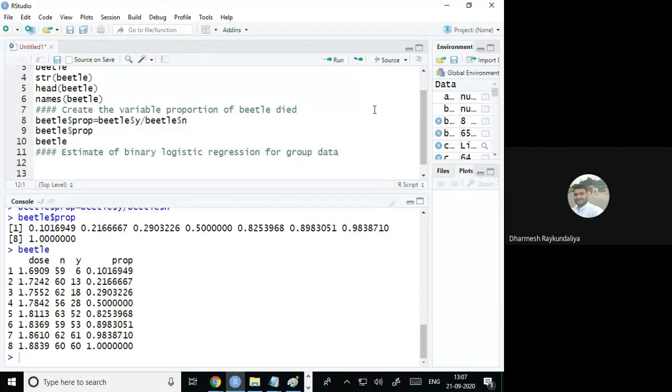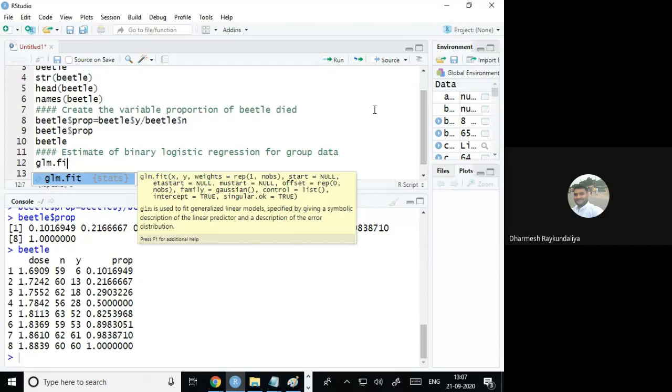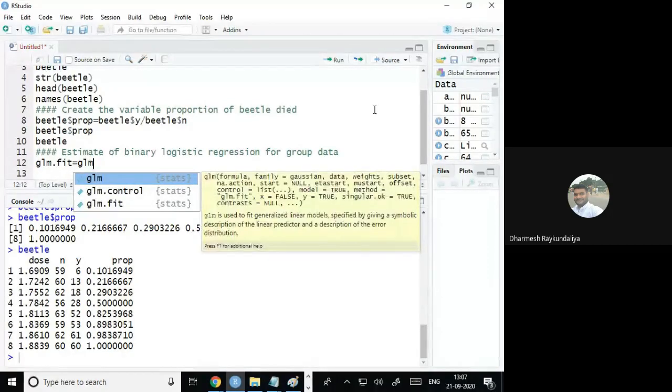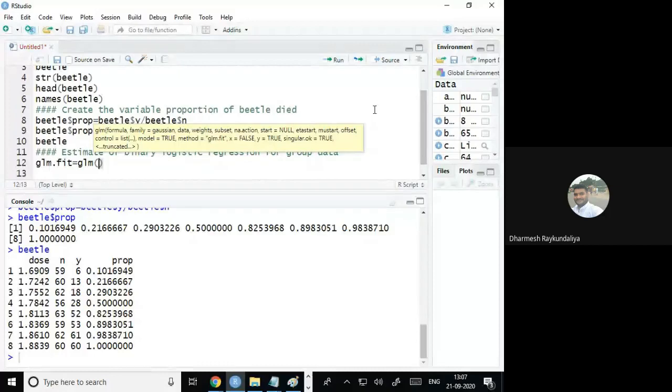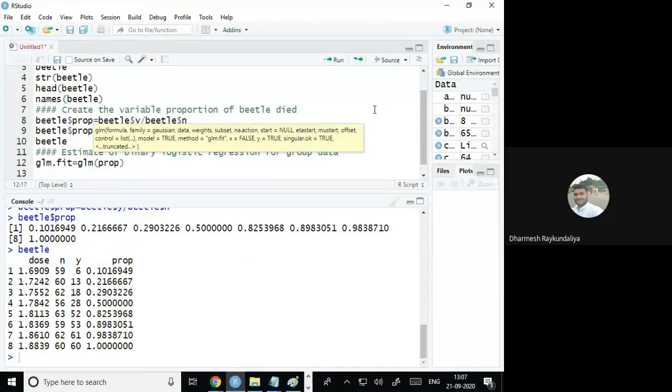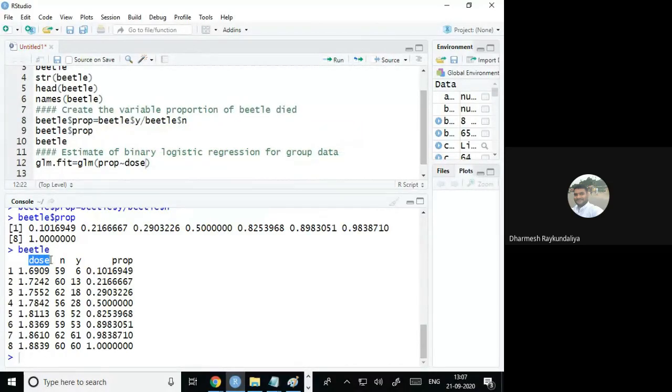Yes, so I'm storing that output into the variable name glm.fit equal to, what is the name of command? Because I am using the generalized linear models, so command name is glm. What is my study variable? It is proportion, is a function of dose. ठीक है ना? आगे वेरिएबल के नाम देखे थे, कौन सा है? डोज. Make sure that the variable names you write are those available in the data file,